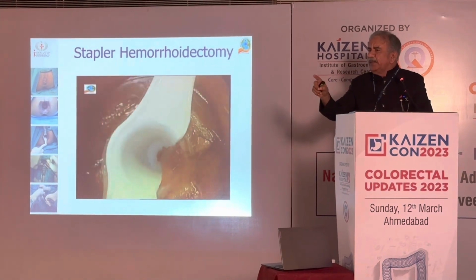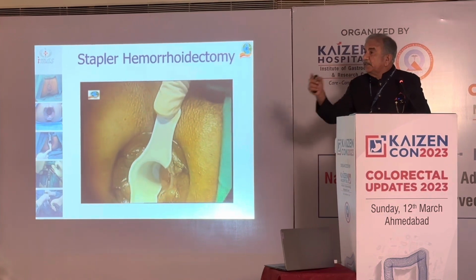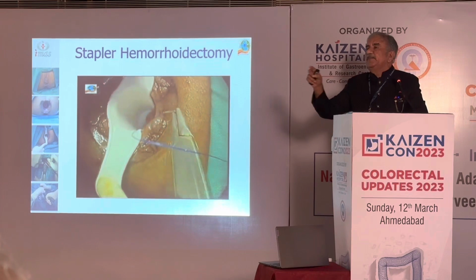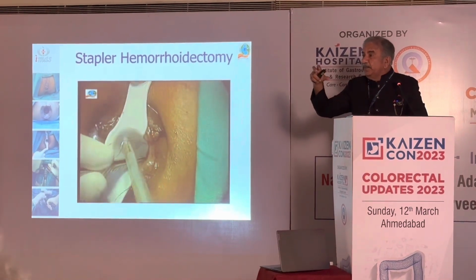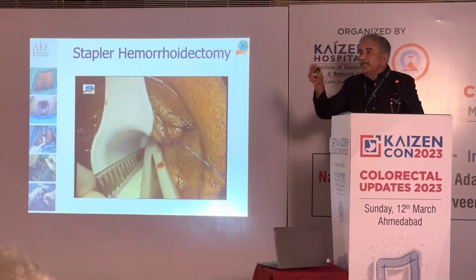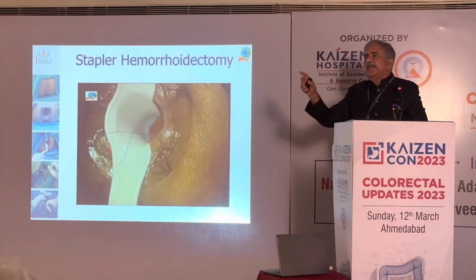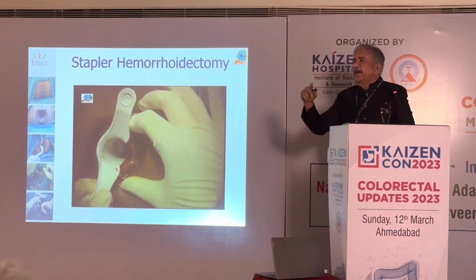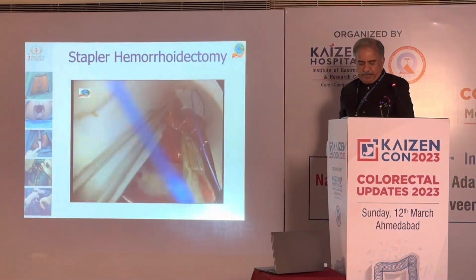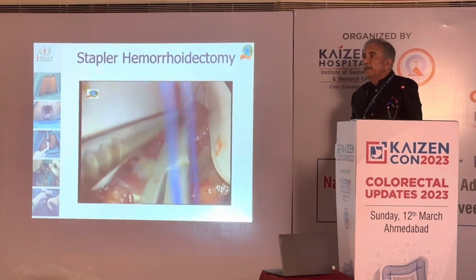So we always tell the patient, especially if it is a grade 4 hemorrhoid, always discuss with the patient pre-operatively, because it has been a long-standing hemorrhoid. So these masses will not vanish immediately. It will take around 4 to 6 weeks to shrink in size. But most of the times, we will not have to go in again to excise these grade 4 tags.